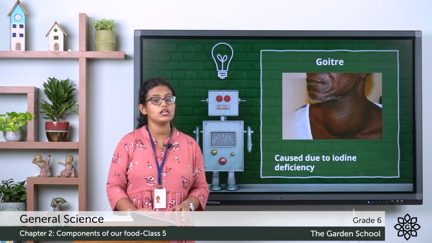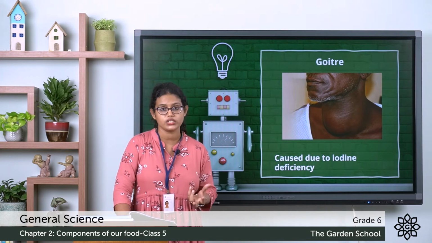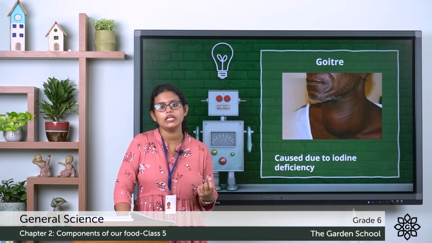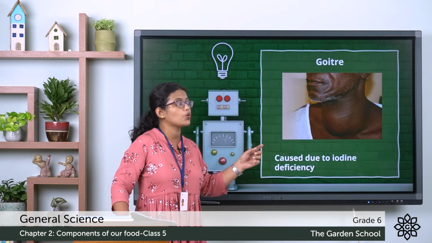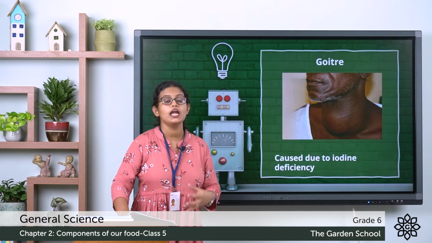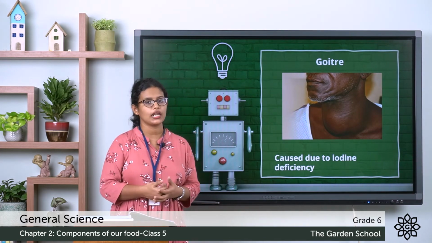Then the next one is goiter. So have you heard of this term goiter? Goiter is the swelling neck. That is the enlargement of thyroid gland. You can see the picture here. A gland that is present in the neck region. It is the enlargement of thyroid gland.